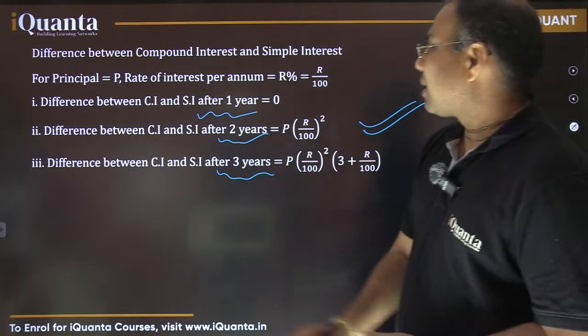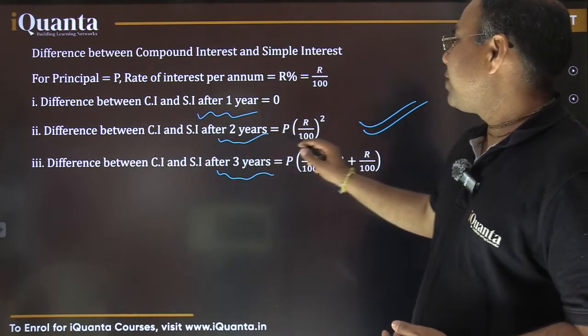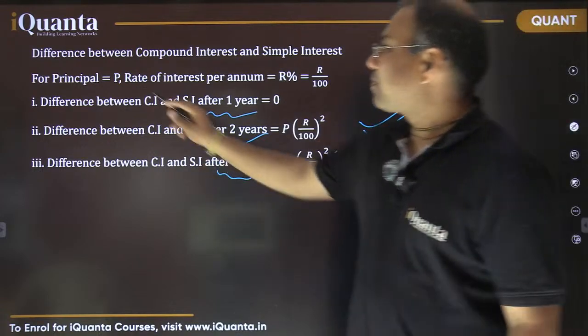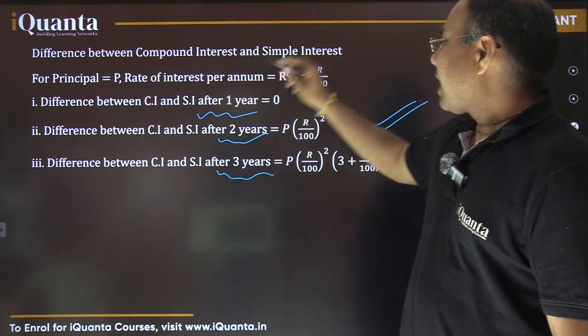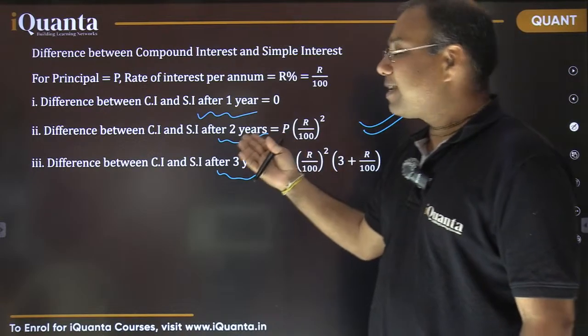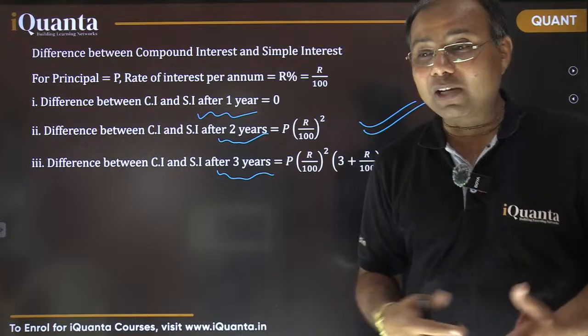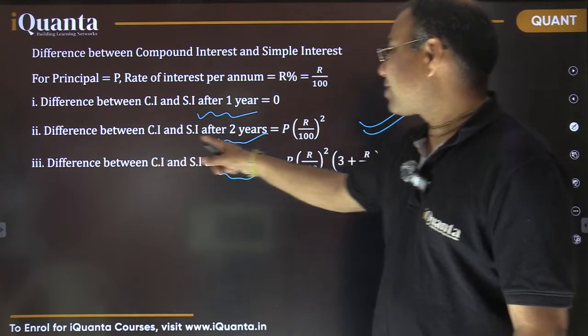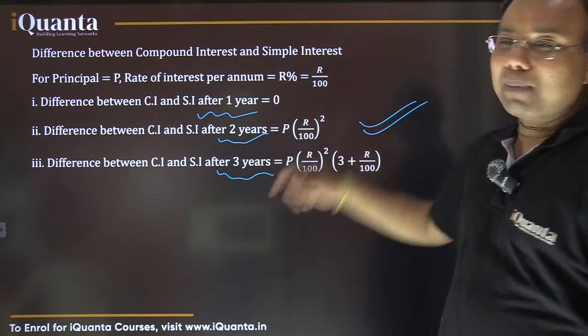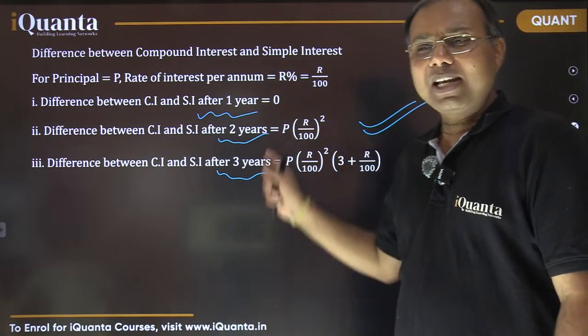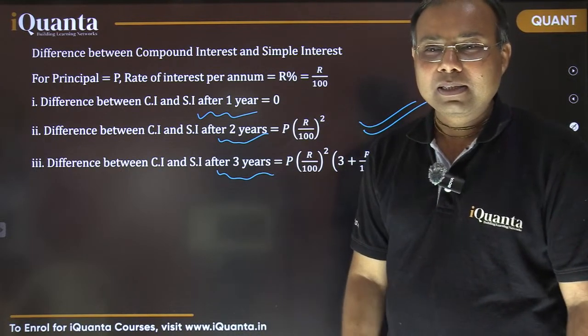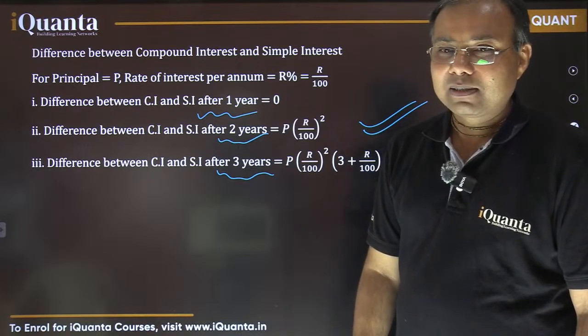So the difference between compound interest and simple interest after 2 years, right? The same principal, same rate of interest has been deposited for 2 years, one at simple interest, one at compound interest. So what would be the difference between their interest earned? So that is PR square by 100 square. So that's a very, very handy formula. So you should be familiar with that. Fine.